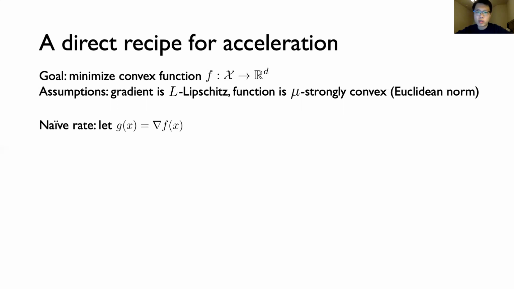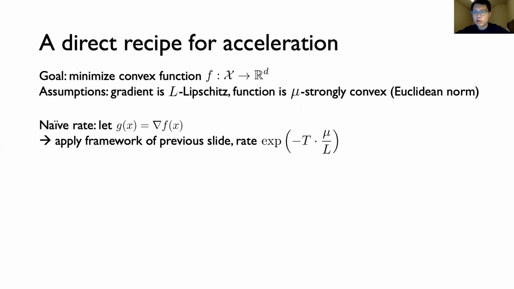A naive way of solving the associated variational inequality, or in simpler terms, just minimizing f, is just letting G be the gradient of f. Then by using the framework of the previous slide, since G is L-Lipschitz and mu strongly monotone, when using the squared Euclidean norm as the regularizer, the extragradient algorithm halves the error in roughly L over mu iterations.